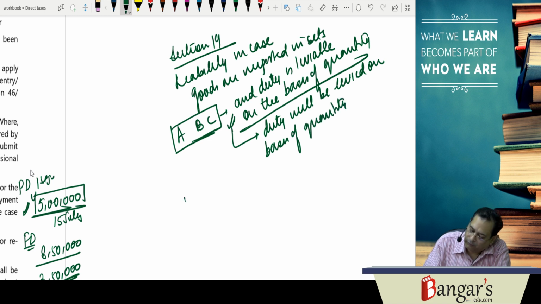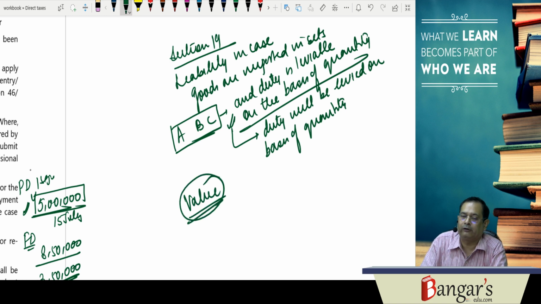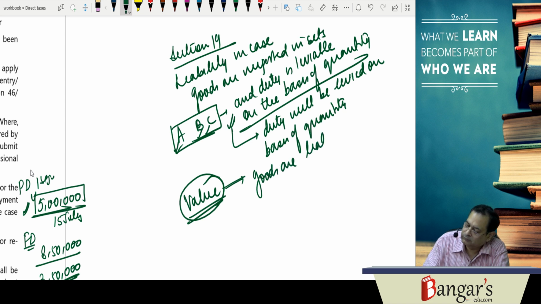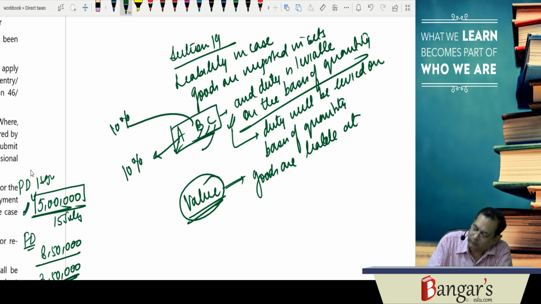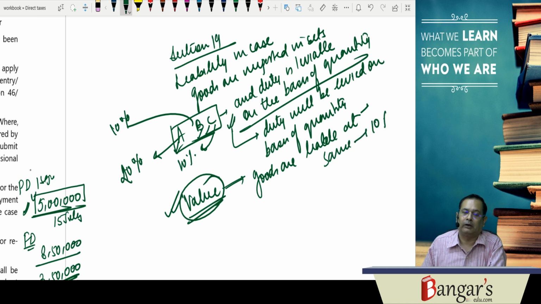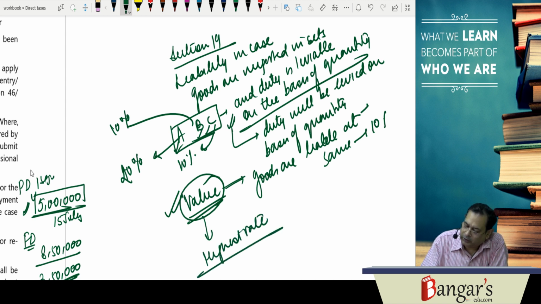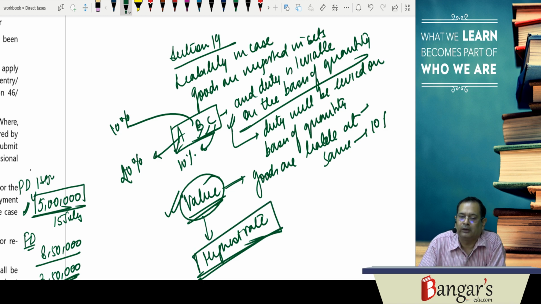Then on value: if duty is leviable on value and we have the set value, we don't know individual articles' values, and if the goods are liable at the same rate, say 10%, this article is liable at 10% and this article is also liable at 10%, on the entire set value 10% will be levied. But if this is liable at 20%, then on the entire value the highest rate will be levied. If goods are liable to duty at different rates, then the highest rate will be levied.